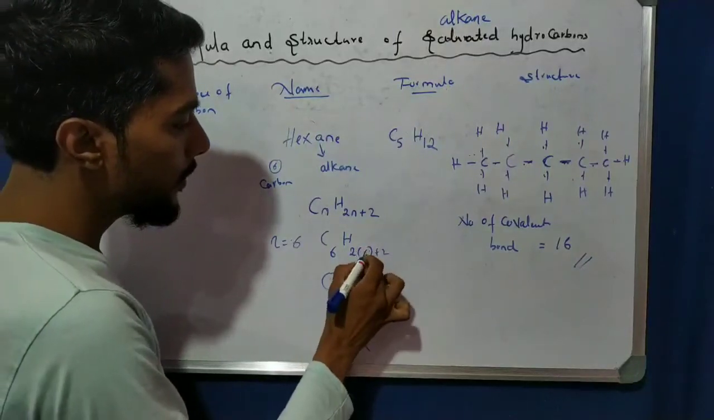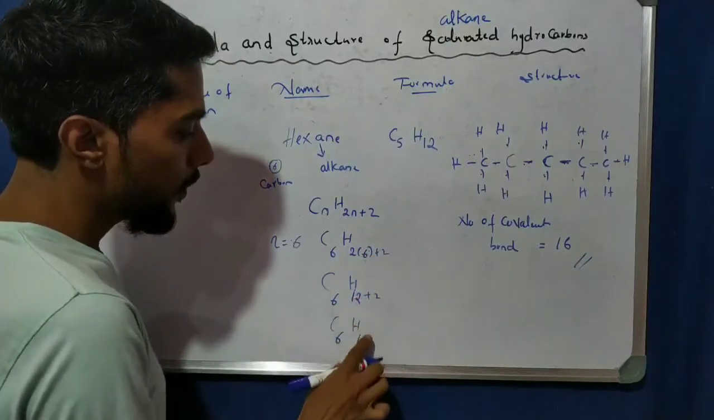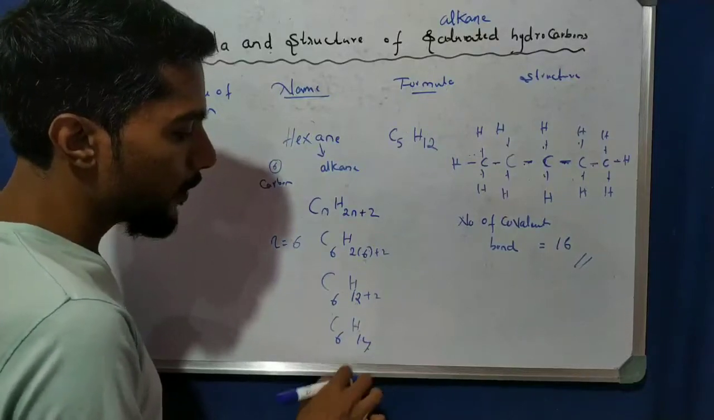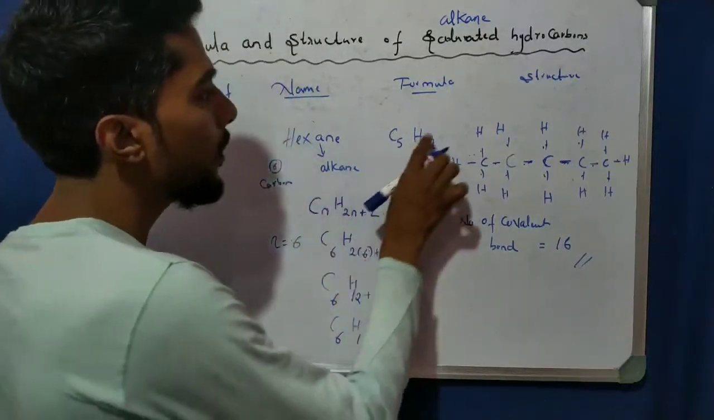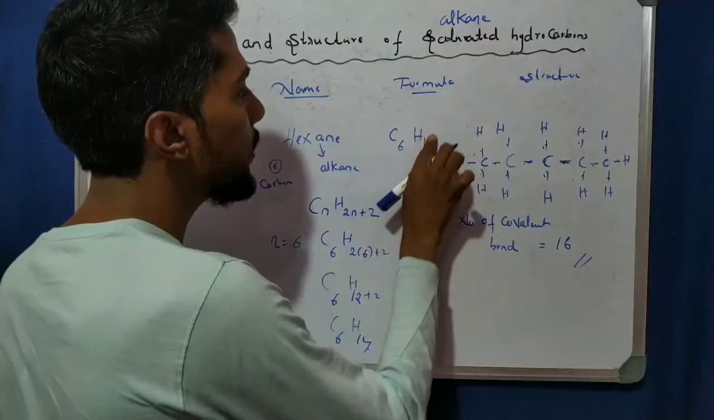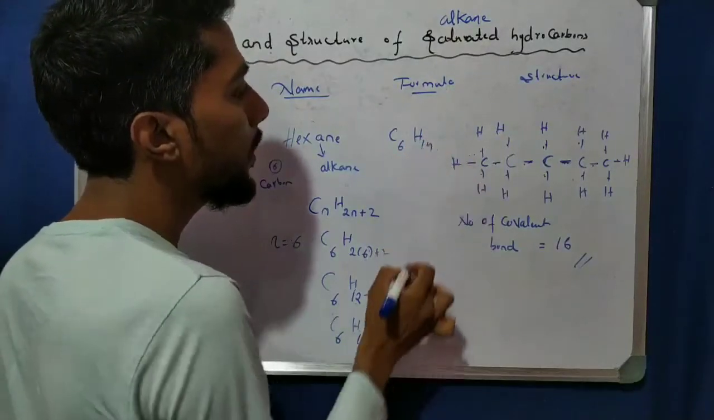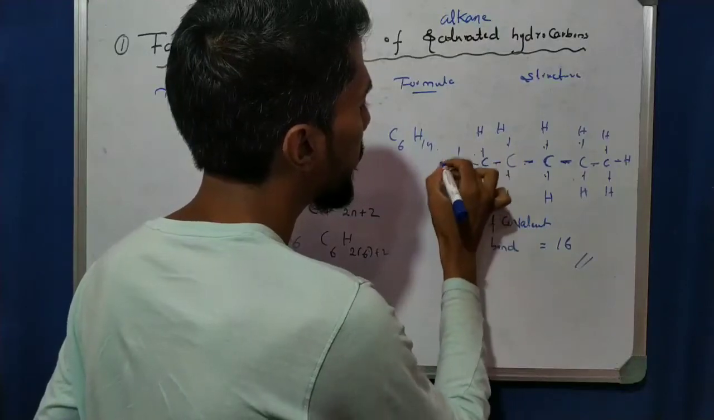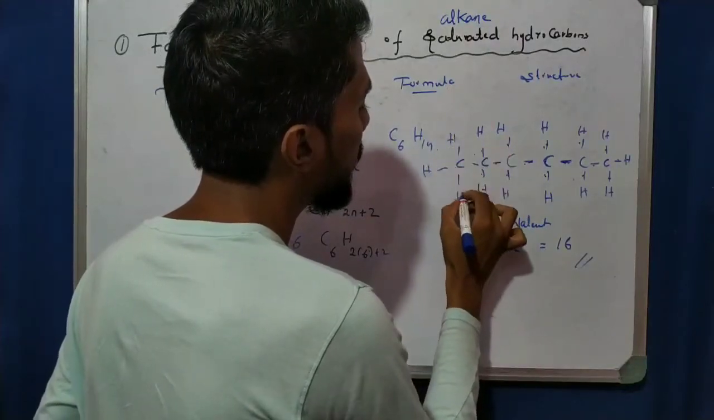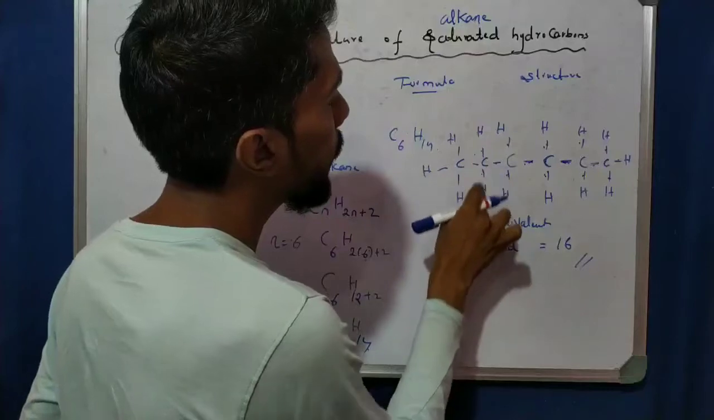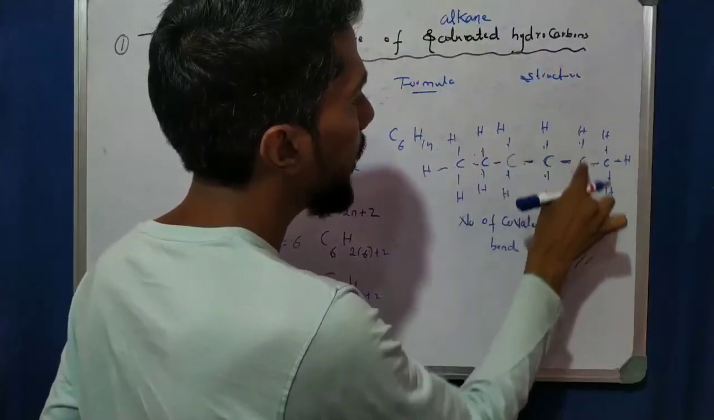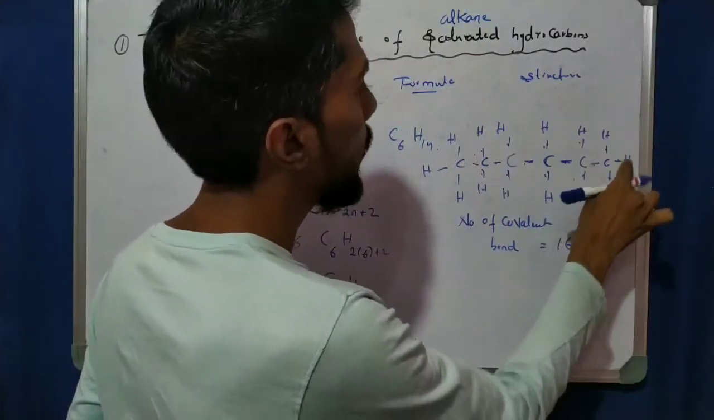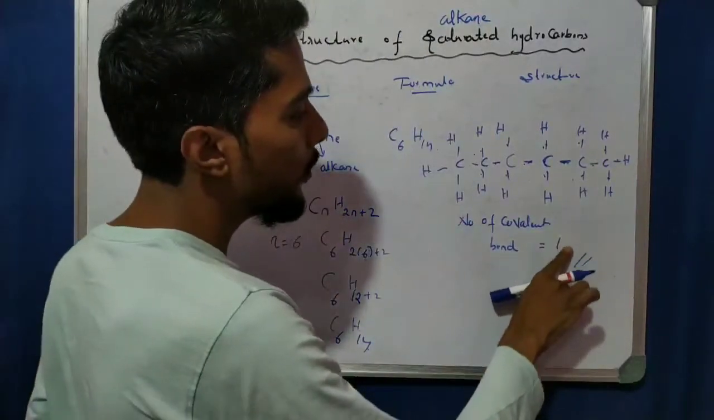So 6 means 2n is 12, plus 2 is 14. So we get C6H14. Okay, so extend one carbon here. So we get the structure that is here. See here 1, 2, 3, 4, 5, 6, 7, 8, 9, 10, 11, 12, 13, 14. So the number of covalent bonds is now 19 because 3 increases.